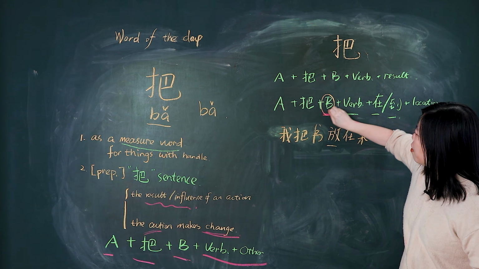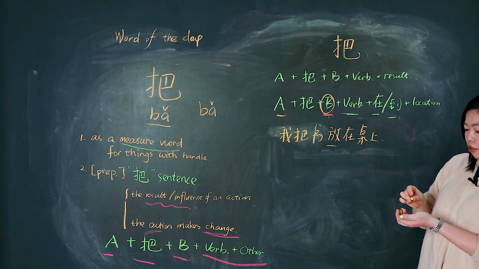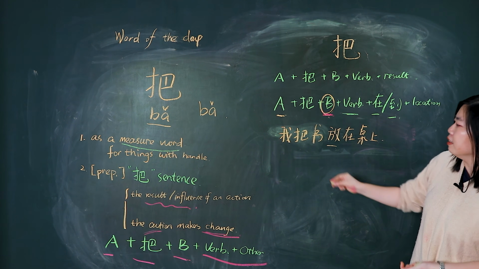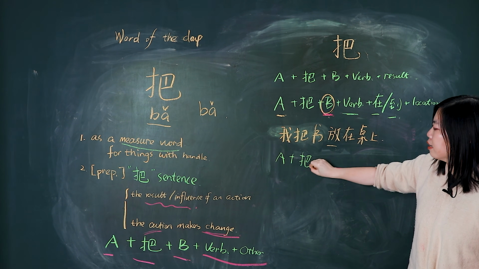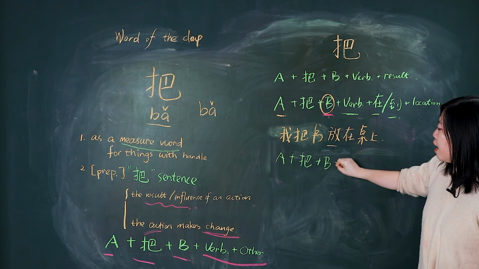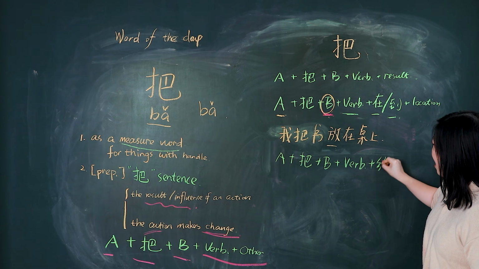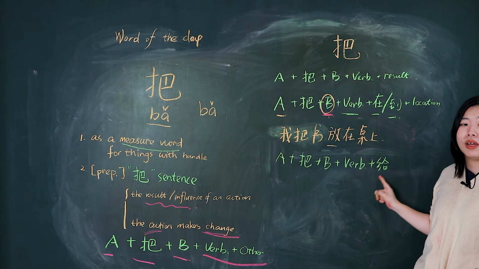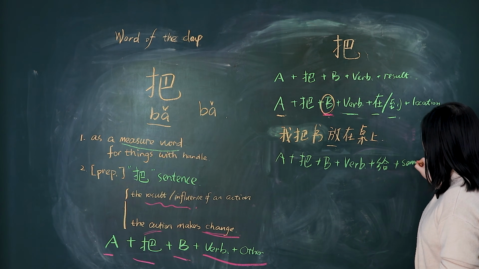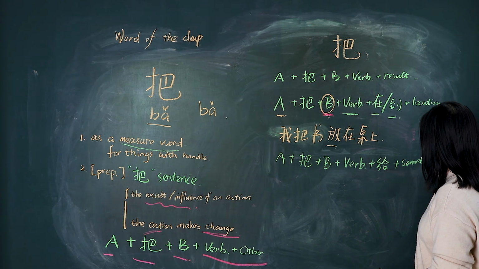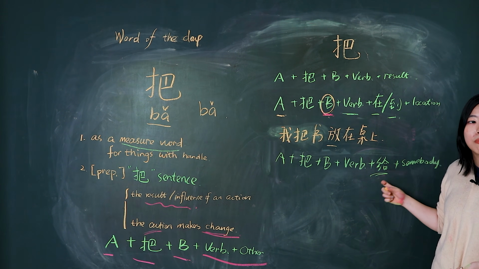So pay attention: A did this action, and B's location changed. Okay, and next one is A 把 B plus verb, and we add 給, which we learned before, plus somebody. So what does this sentence mean?